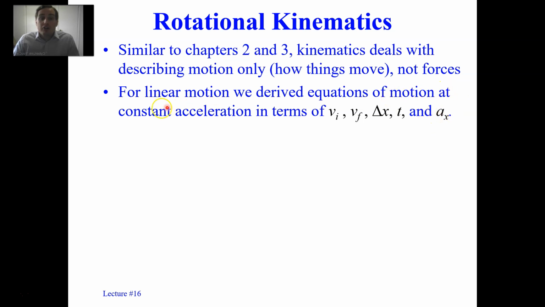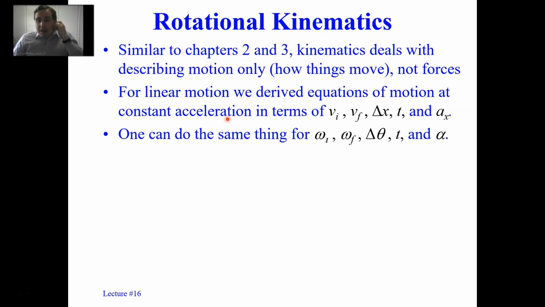And we assumed the acceleration was constant. So that was just a constant number. We can do the same thing for rotational quantities: omega initial, omega final, delta theta, t, and alpha. That is angular velocity initial, angular velocity final, angular displacement, time, and angular acceleration. By the way, sometimes people call this rotational velocity, rotational displacement, and rotational acceleration. Really just means the exact same thing.